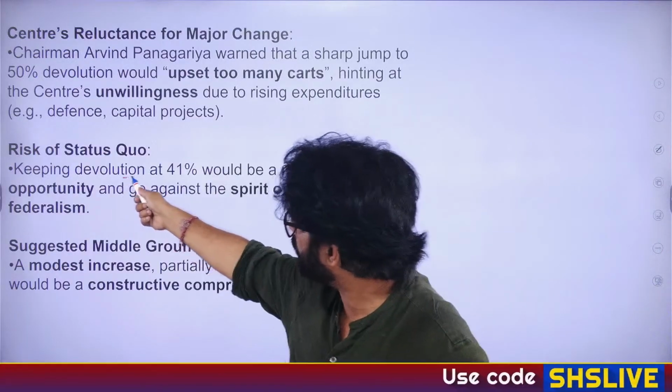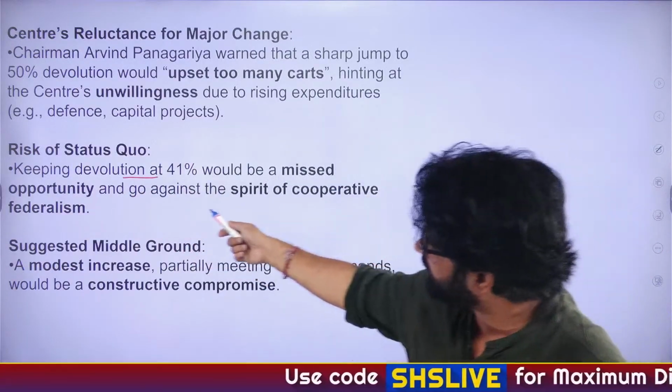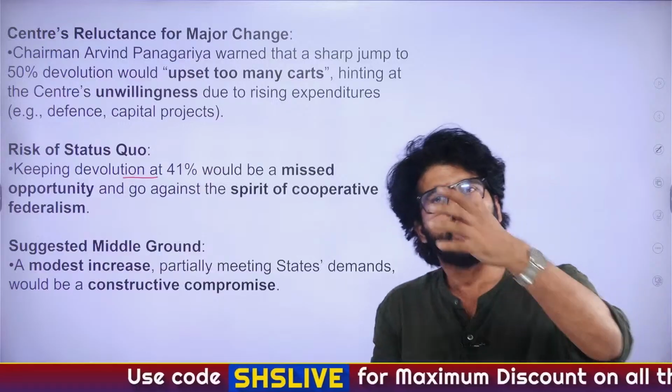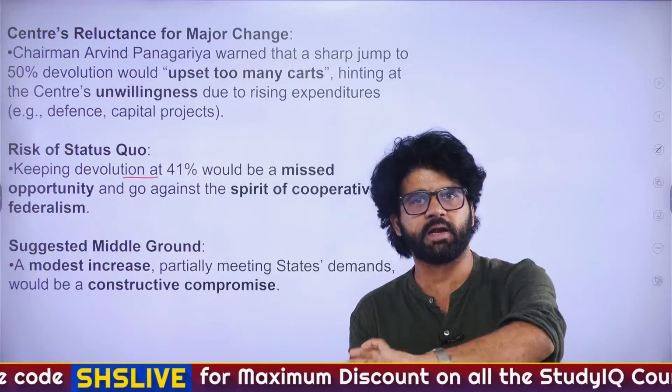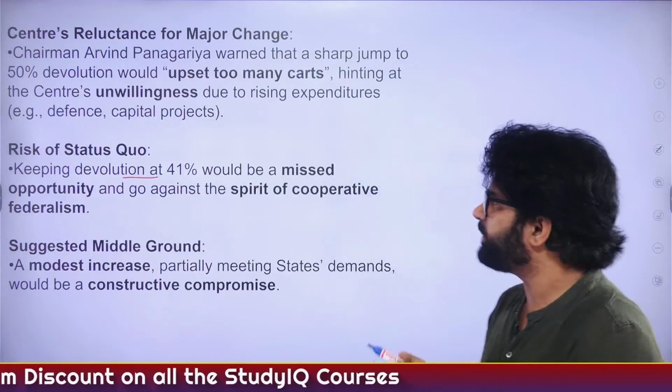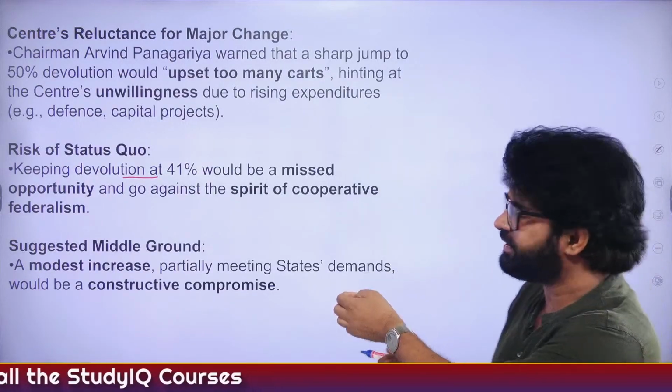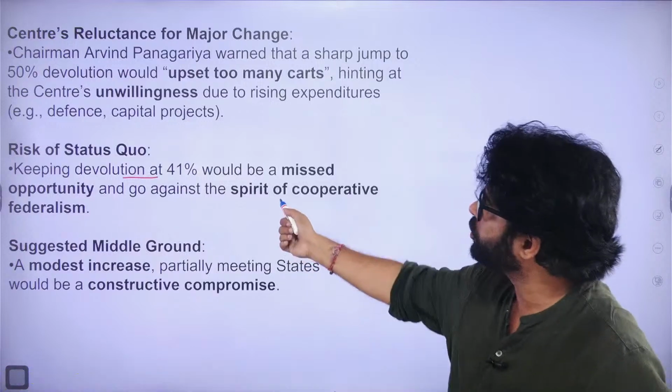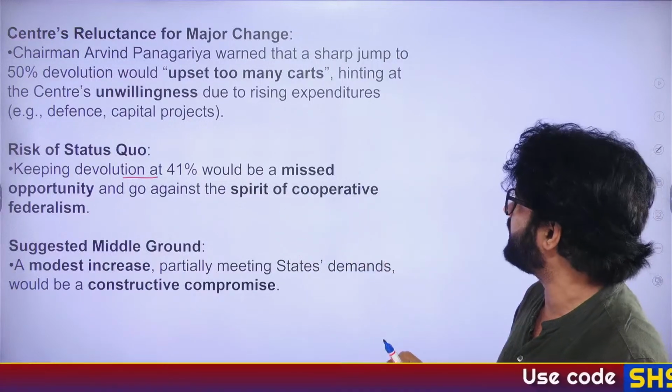Risk of status quo. Keeping devolution at 41% would be a missed opportunity. Again, the author is saying that the center is already getting a lot of money from cess and surcharge, which they are not sharing with the states. So it's better that they increase it, at least somewhat from 41%, and it goes against the spirit of cooperative federalism.